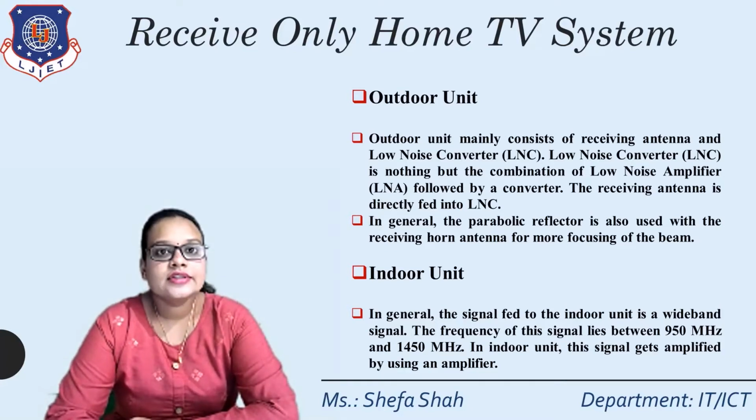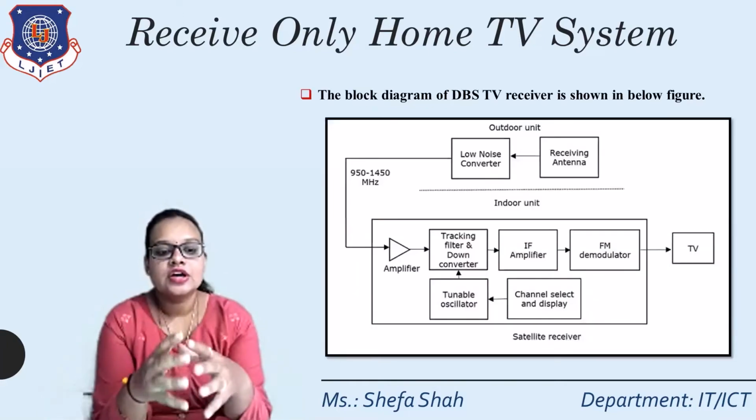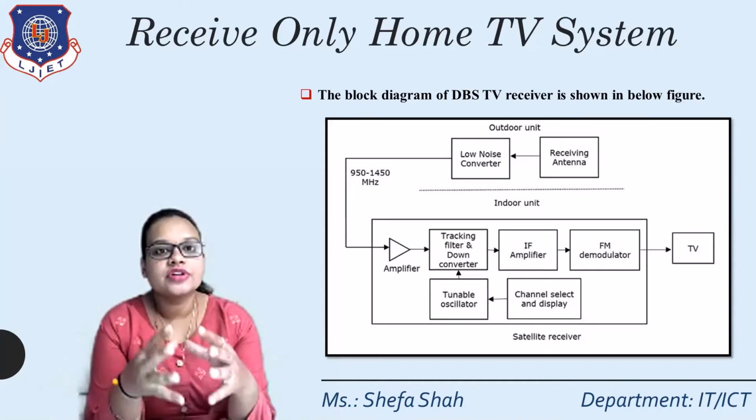In general, the parabolic reflector is also used with the receiving horn antenna for more focusing of the beam. Now this is all about the outdoor unit. Now, as you can see in the figure, it consists of the indoor unit. So the indoor unit consists of various blocks.